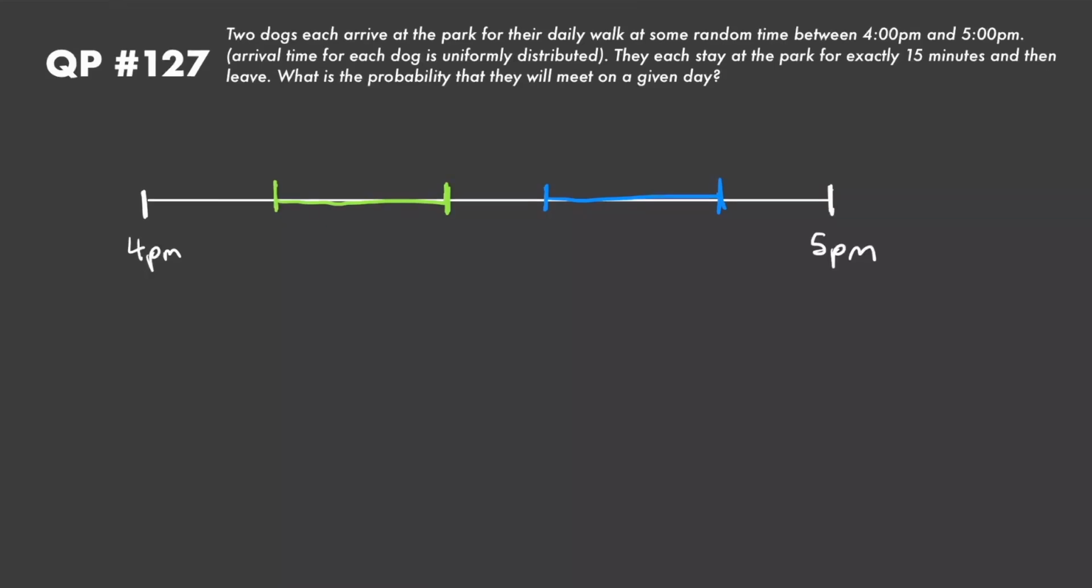So for this dog represented by the blue, this is its arrival time and this is its leaving time. It's going to be 15 minutes apart. This interval is of length 15 minutes because both dogs only stay for 15 minutes. So basically this dog could arrive anywhere on this line. It might look something like this, or all the way up to here, where they arrive exactly at 5 p.m. and then stay for 15 minutes after. And again, these dogs are going to meet if there's any overlap at all between these intervals. So what is the probability of overlap between these intervals?